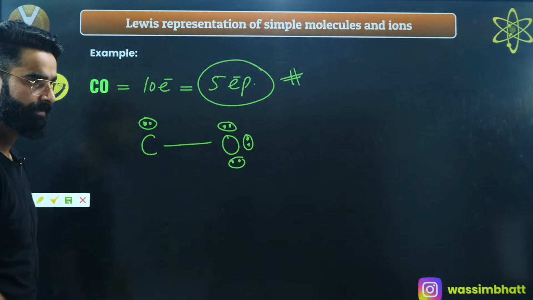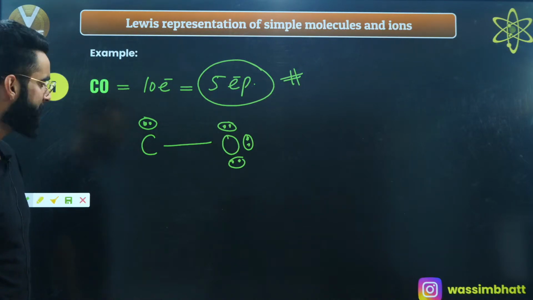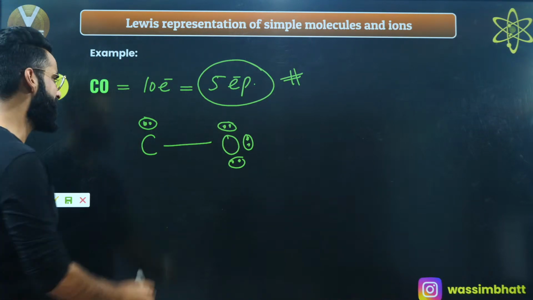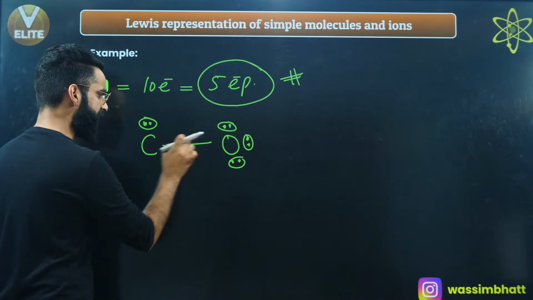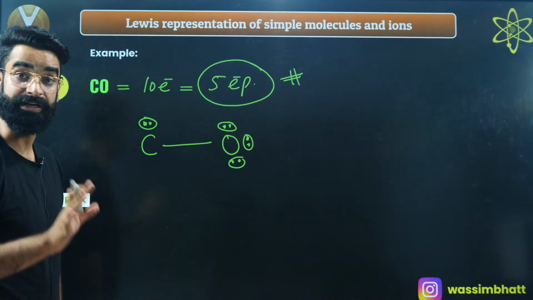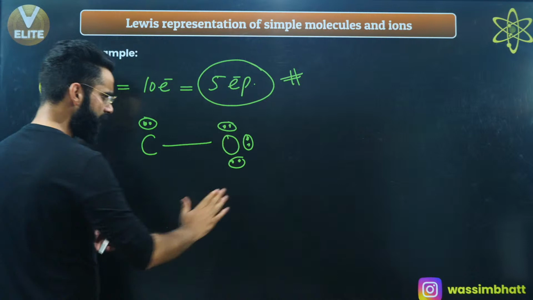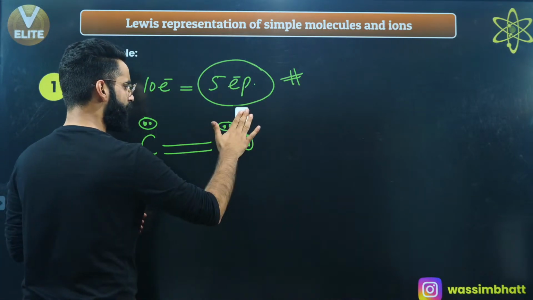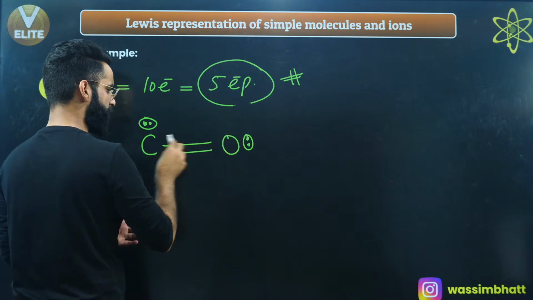Now if I ask you, is the octet of carbon complete or not? You'll say no. Why? Because it has got 1, 2, 3 and 4. This carbon has got only 4 electrons in its outermost shell right now, but it should have 8. So what you need to do, remove one of the lone pairs from here and put up 1 more bond. Remove one more electron pair from oxygen, put 1 more bond.